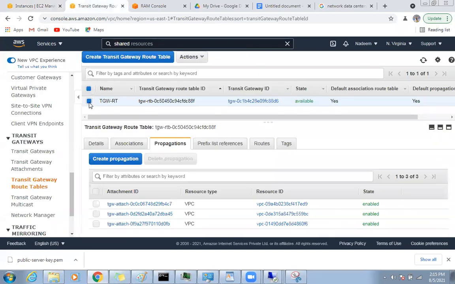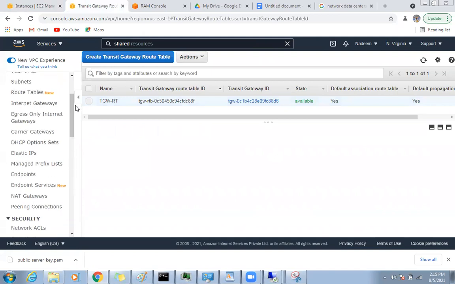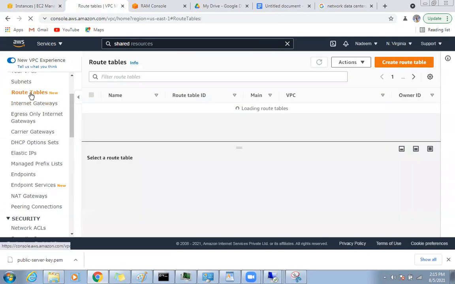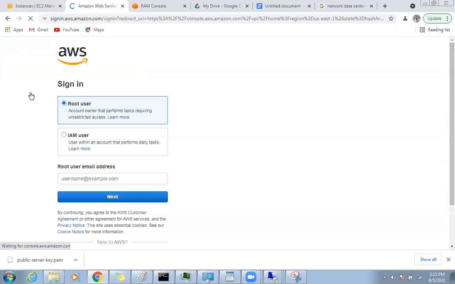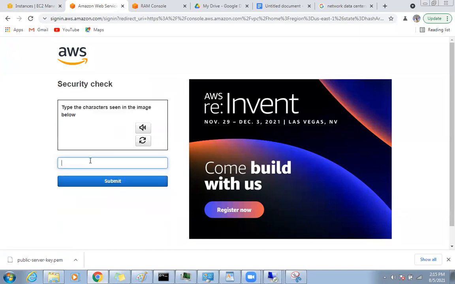Now, what you need to do is your transit gateway is there, but now you need to go back to the routing table of each server. Okay, I'm going to the routing table.